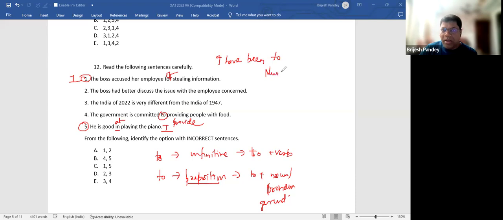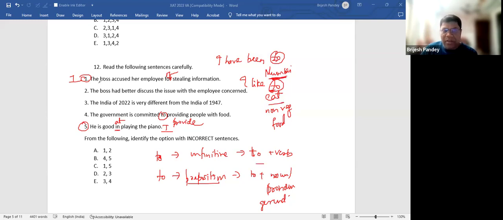Okay. So I have been to what? Mumbai. Correct. What is this to? This to is a preposition. This is not an infinitive. I like to eat non-veg food. ठीक है? This to eat is an infinitive. Why? Because this to has taken a noun and this to has taken a verb. That means it is infinitive.